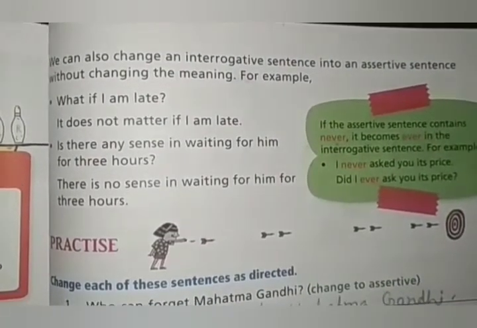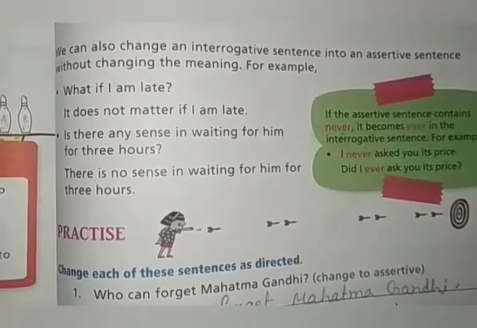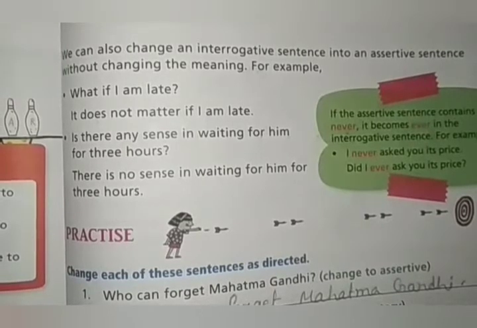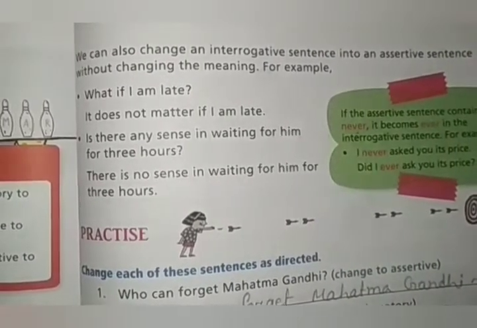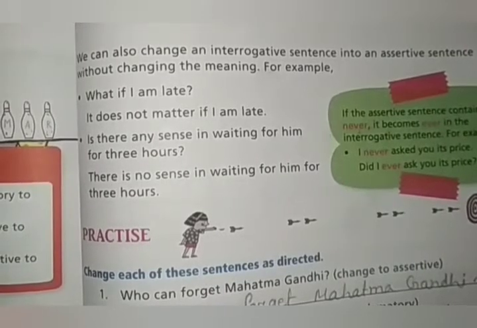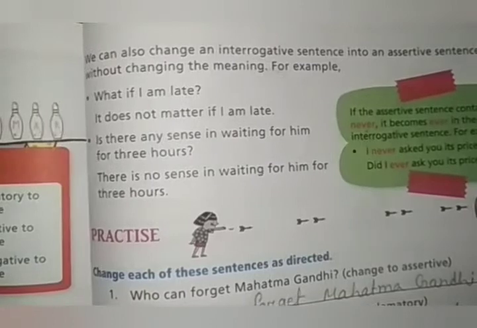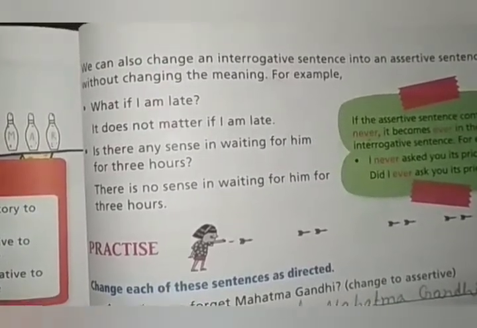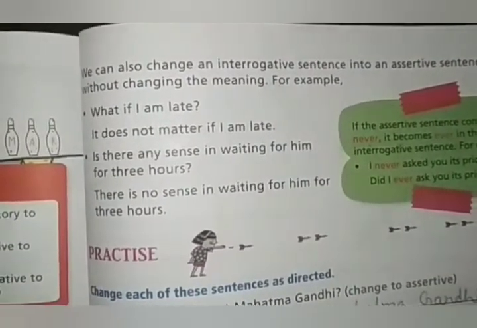We also learned how we can change an assertive sentence into an interrogative sentence, and an interrogative sentence into an assertive sentence, then affirmative sentence to negative and negative to affirmative, then exclamatory sentence into assertive and assertive to exclamatory sentences.